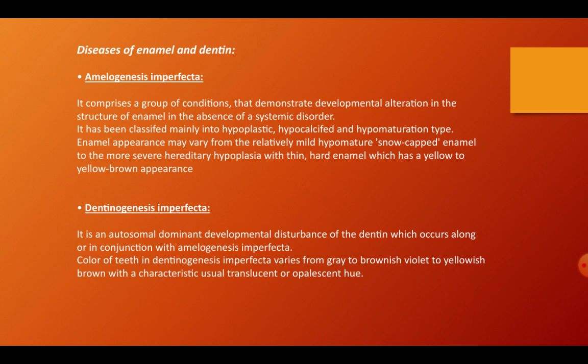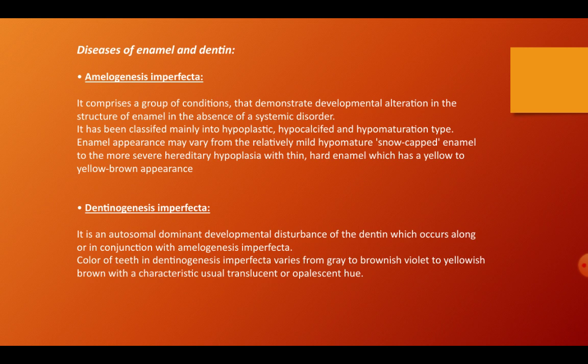Now, discoloration because of the diseases of enamel and dentine. It can be due to amelogenesis imperfecta or dentinogenesis imperfecta, or other kinds of enamel hypoplasia and hypocalcification. What is amelogenesis imperfecta? It is a group of conditions that demonstrates developmental alteration in the structure of the enamel in absence of any systemic disorder. It is classified into hypoplastic, hypocalcified, and hypomaturation type.